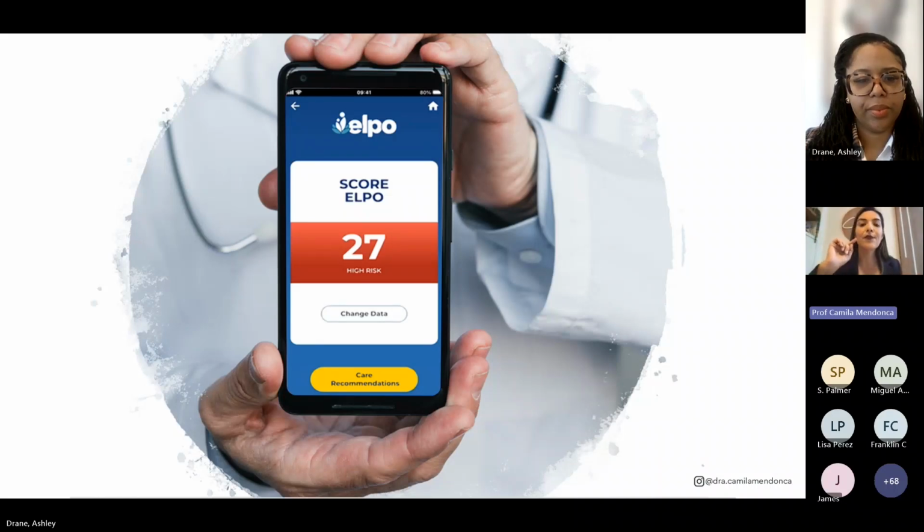It's important to say that in the ELPO scale, we don't have all kinds of positioning, but we have the three most important: supine, lateral, and prone positioning. So if the patient is positioned differently from what you can see in the ELPO scale, you choose the original position from the term.